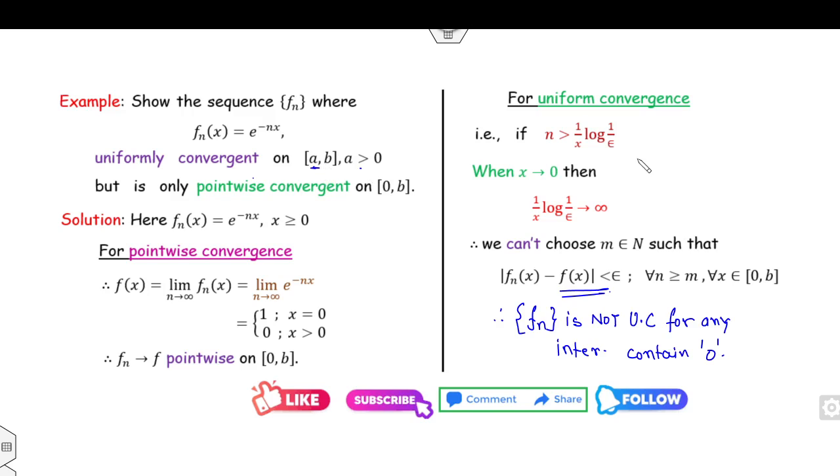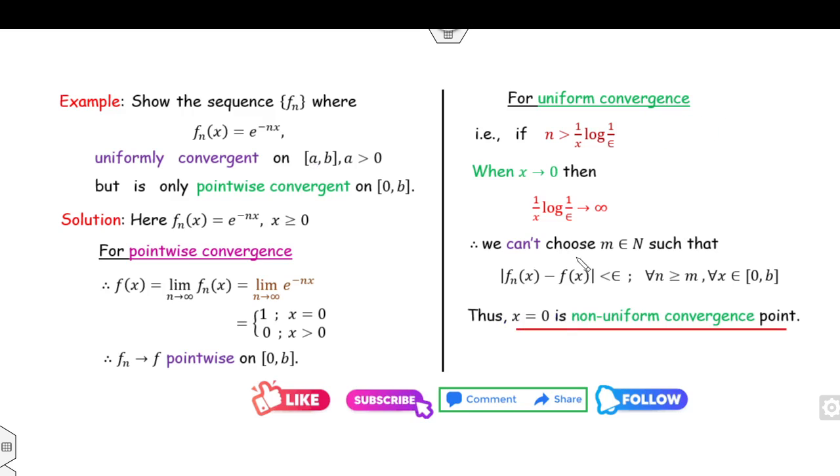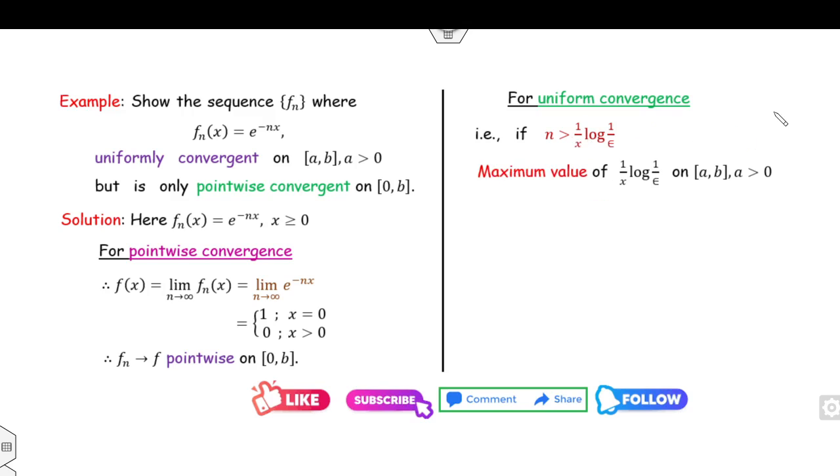Now we are talking about the second case. Fine, this was case 1. Then we have to find the maximum value of this. Because 0 is the point which is non-uniform, we treat it separately. Now how can you find the maximum value of this number?